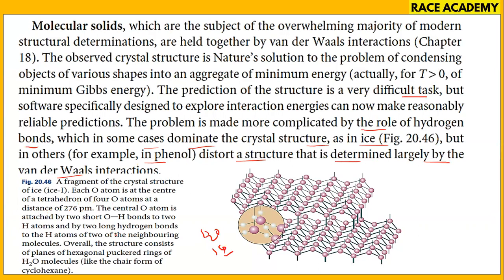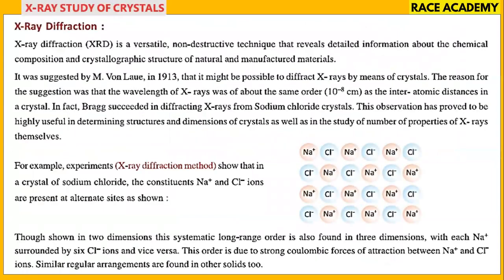The overall structure consists of planes of hexagonal puckered rings of H2O molecules, like the chair form of cyclohexane. Let us see the X-ray studies of crystals.